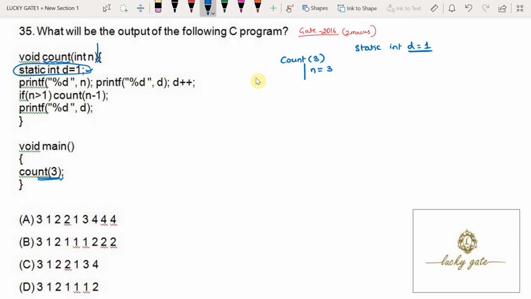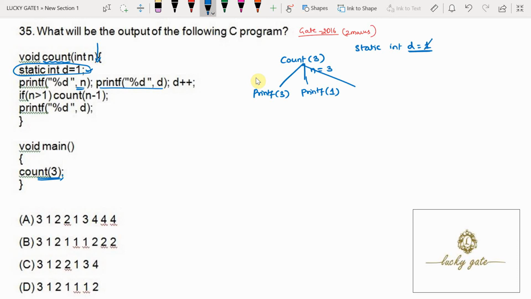Next, printf %d n. Now it is printing the n value. What is n? n is 3, which is the formal parameter, so printf prints 3. Then printf %d d. Now it is printing d. What is d? d is 1. Then d plus plus. This statement is d plus plus.